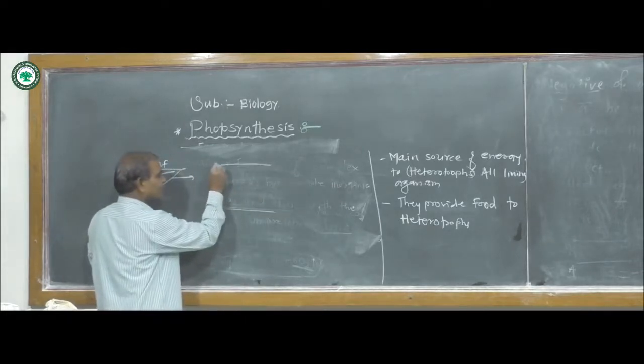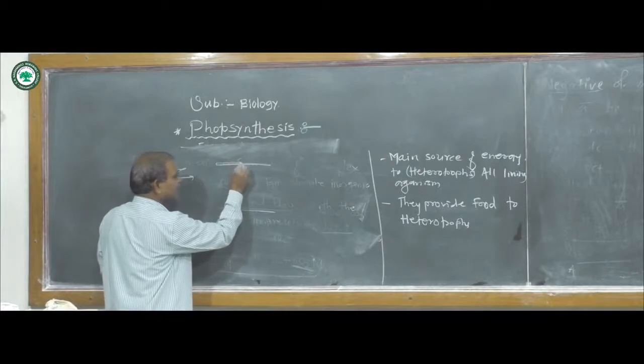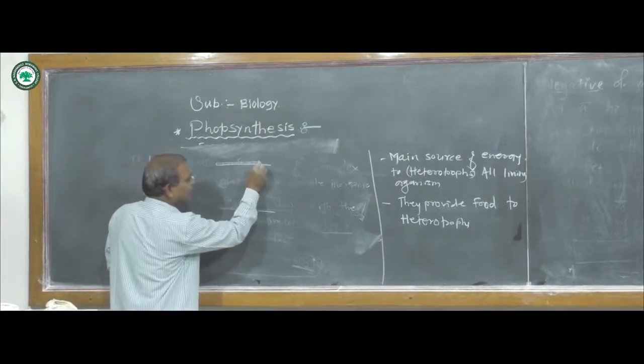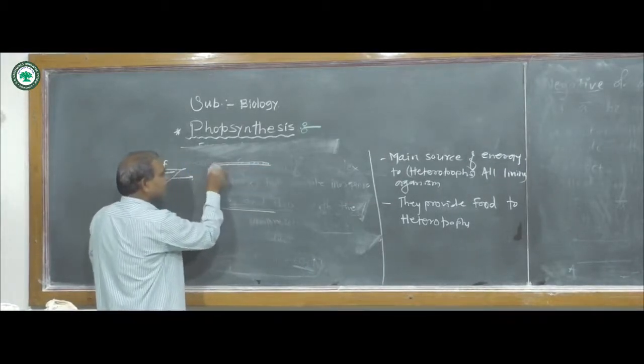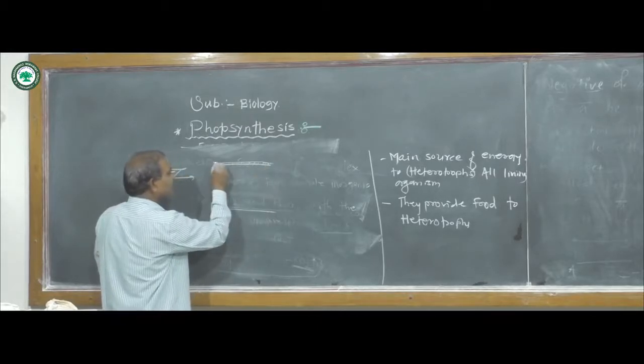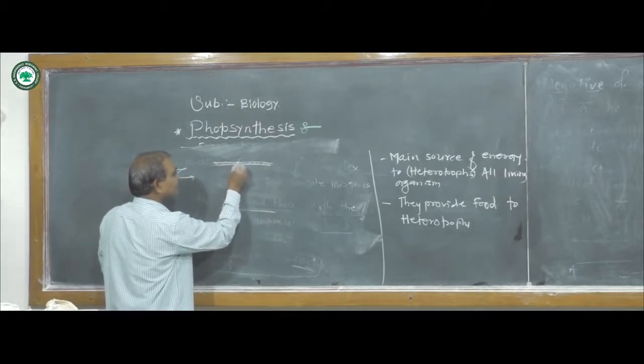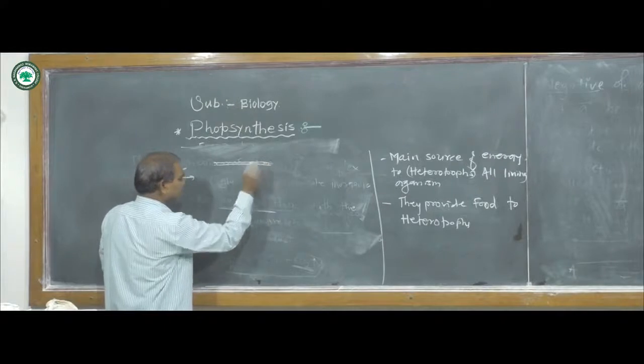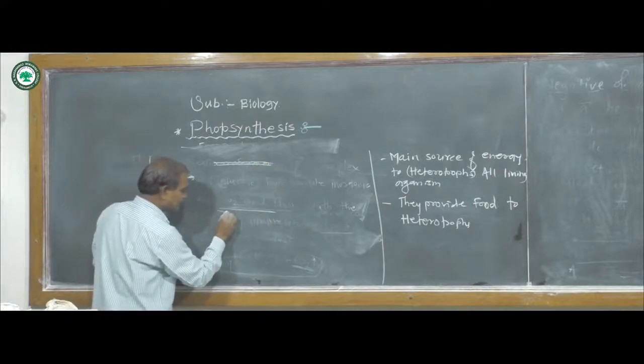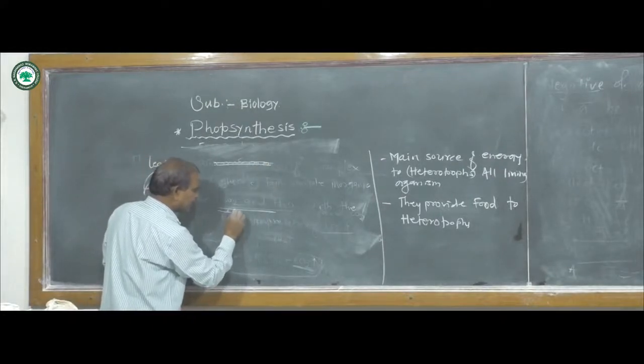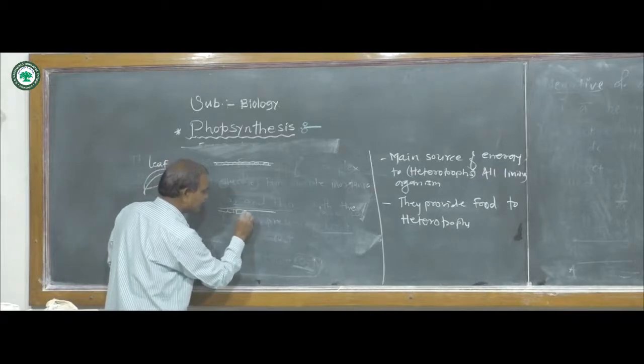Now this upper surface is covered by a cuticle, a thin or thick cuticle. The lower surface is also covered with the cuticle, and it has the presence of stomata.